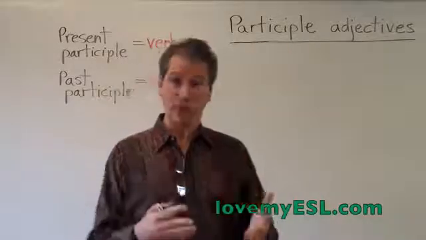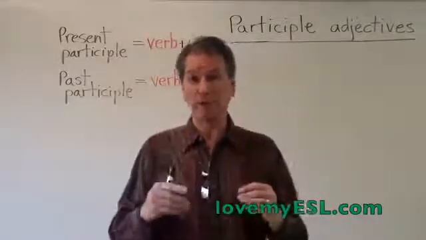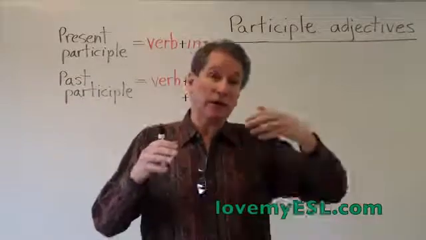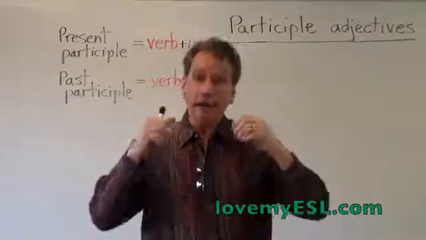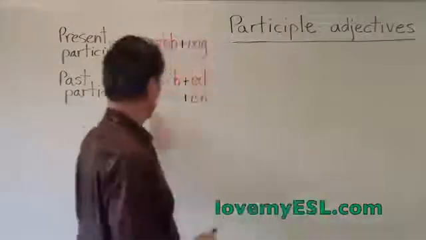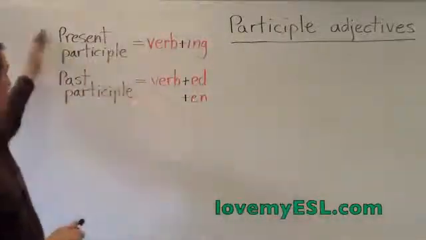Participles come from verbs. So the word starts out as a verb, something like interest, and then you add an ing: interesting, that's the present participle, and interested, that's the past participle. I put those on the board right here so you can easily see them.